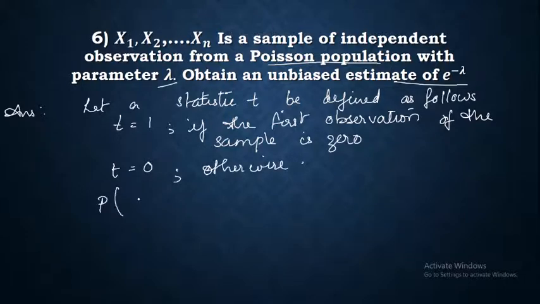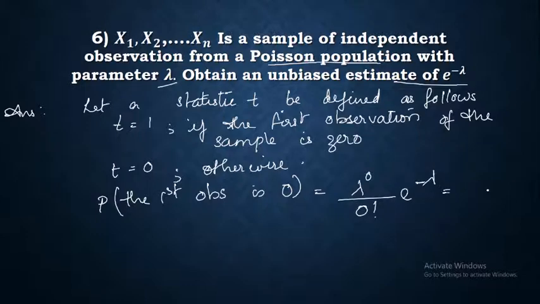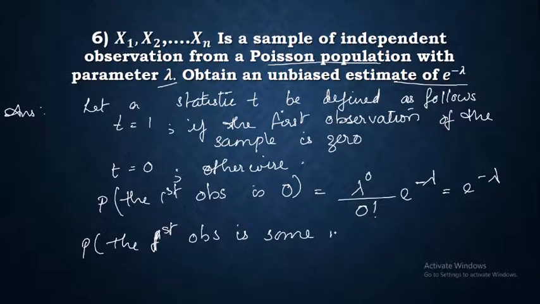Now, probability that the first observation is 0 is equal to lambda raised to 0 divided by 0 factorial times e raised to minus lambda, which is equal to e raised to minus lambda. Probability that the first observation is some number other than 0 is equal to 1 minus e raised to minus lambda.